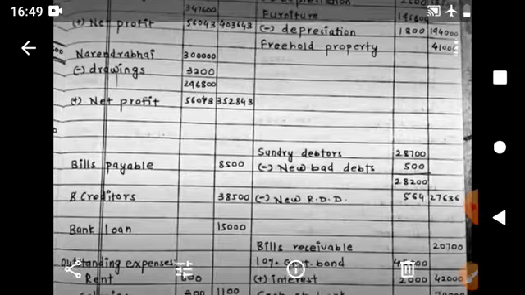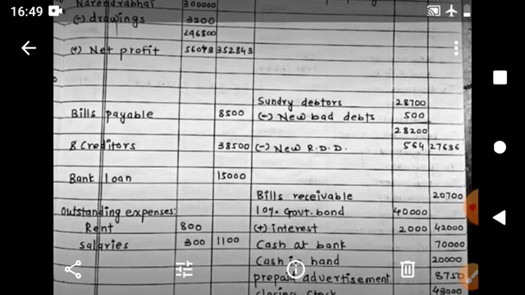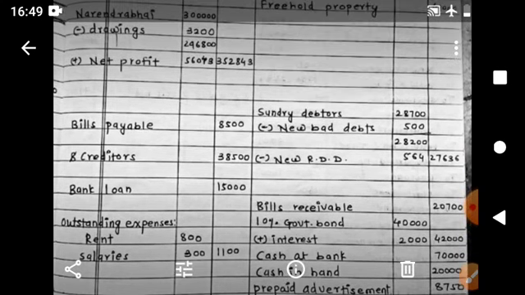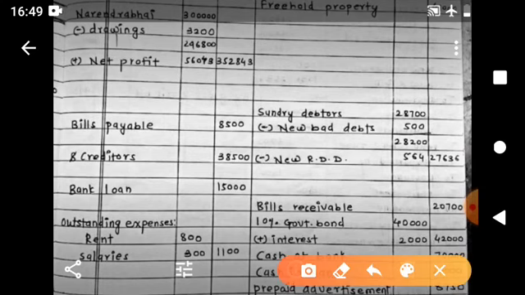Here look at sundry debtors. As per trial balance, sundry debtors are of rupees 28,700. Then we will have to go for the fourth adjustment, and as per that adjustment there are new bad debts of rupees 500, and on the revised figure of debtors 28,200 we have calculated new RDD at the rate 2%.